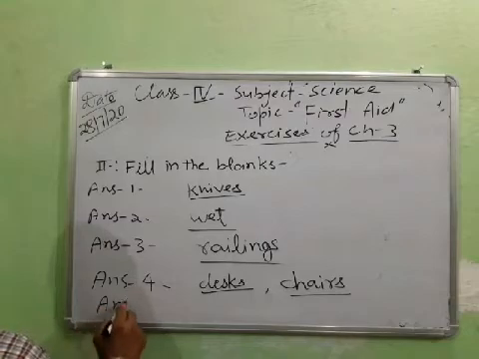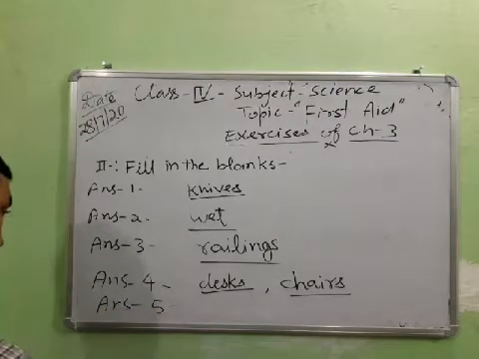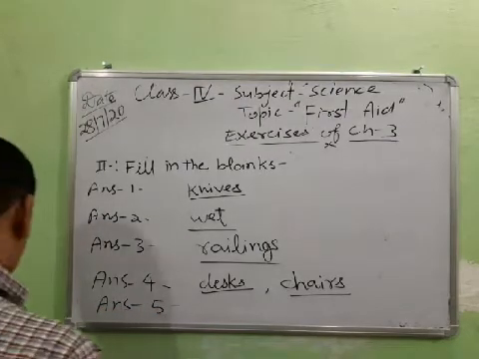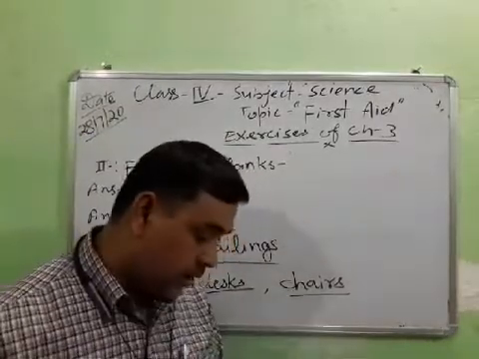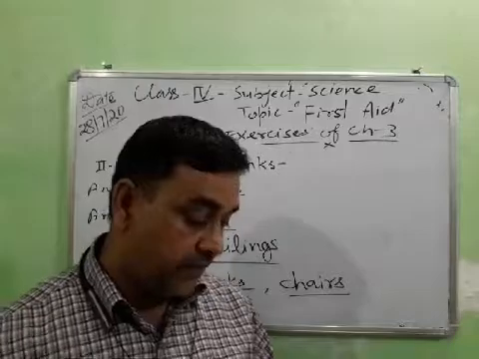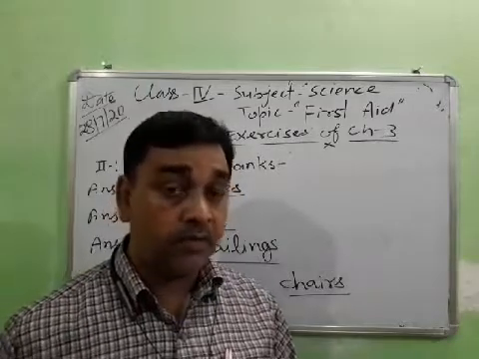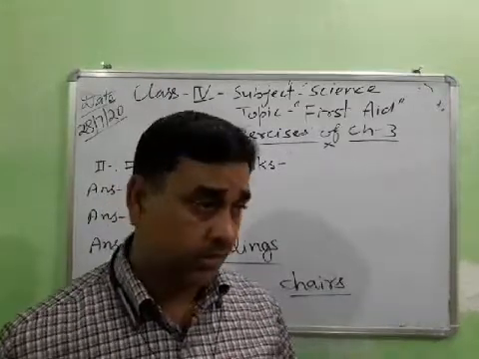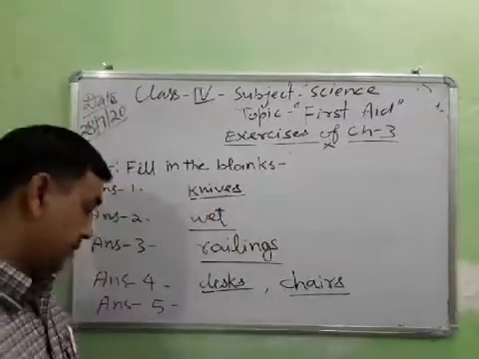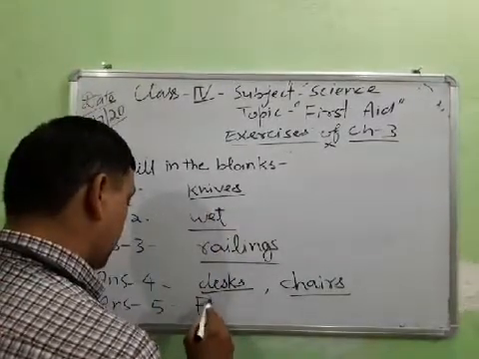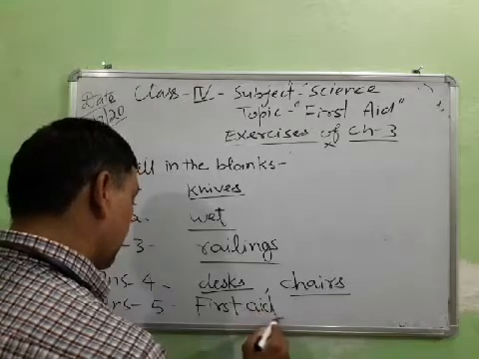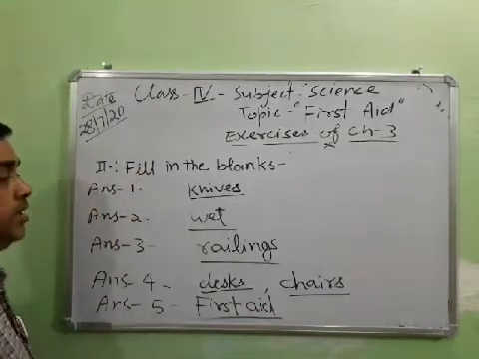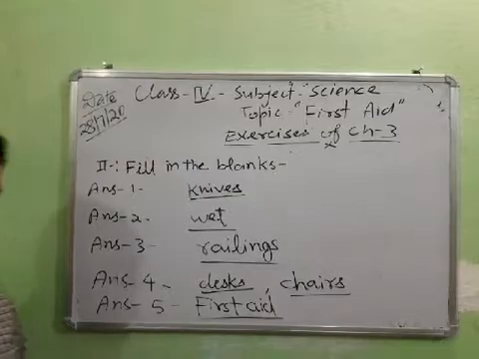Answer number 5: dash can save a person's life if given properly. What given properly? First aid, students. First aid can save. Fill this in your textbook.